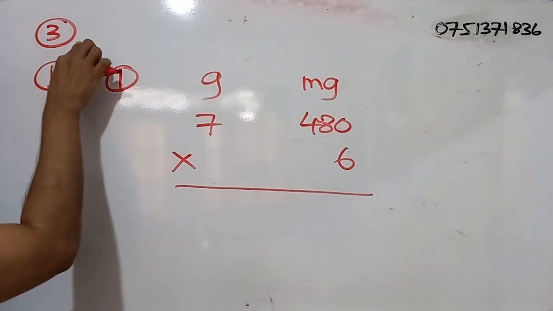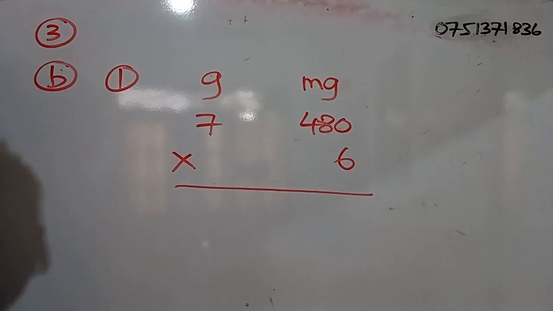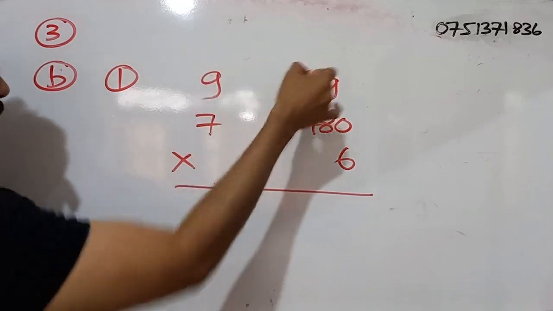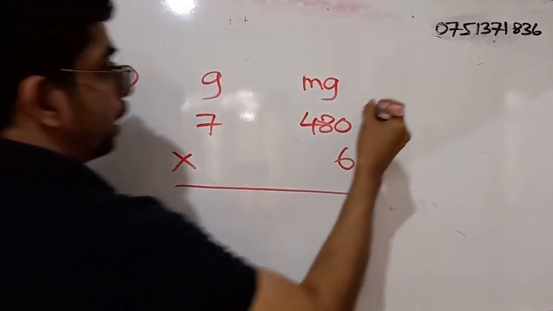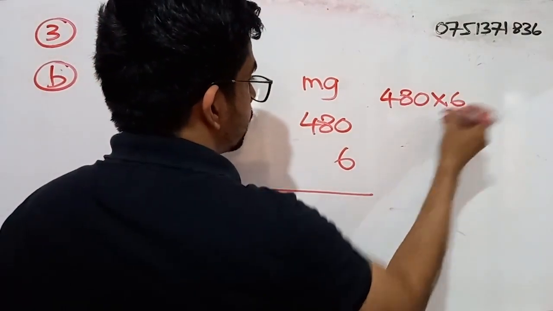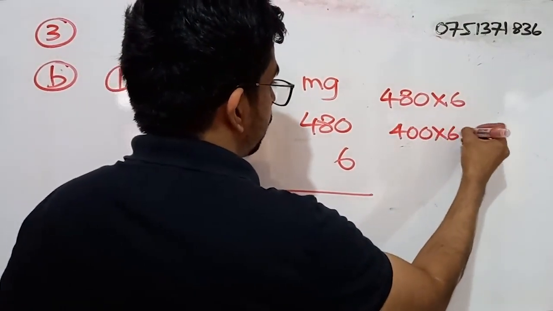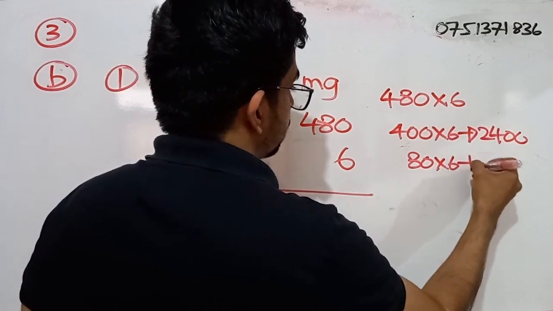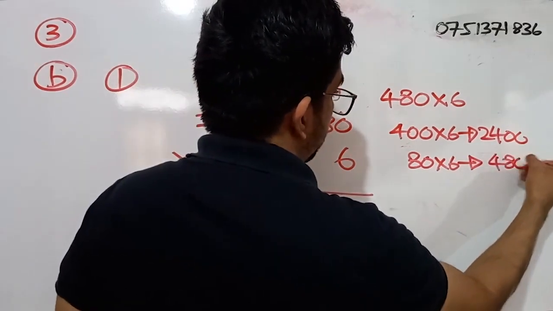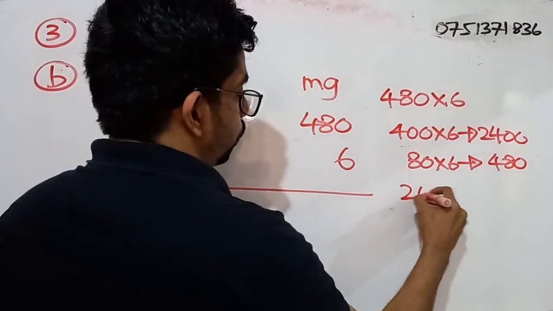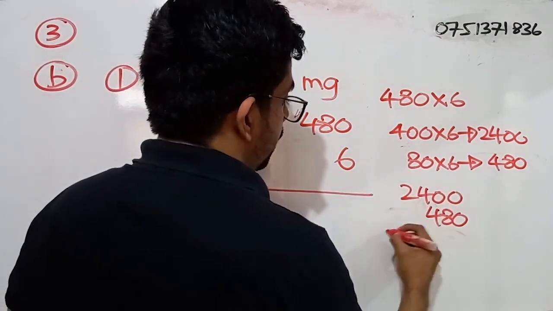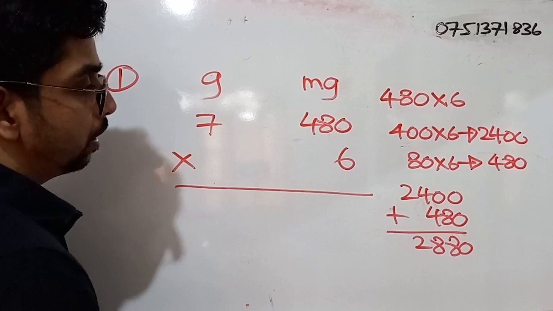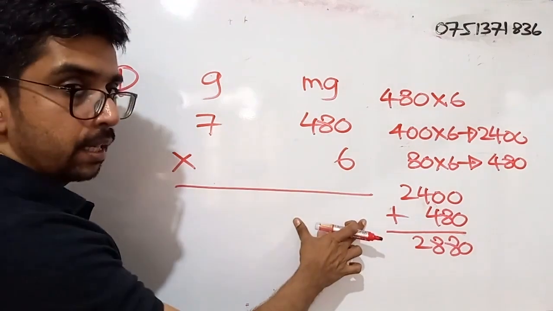Okay, so question number 3, simple B, part 1. What do we have to do? We have to do this multiplication, right? So we have grams and milligrams. So we start from milligrams, right? So 480 into 6. 400 into 6, what is that? 2400. 80 into 6, what is that? 480. So 2400 plus 480, what is that? 2880. But the thing is, we cannot simply write 2880 here, right?